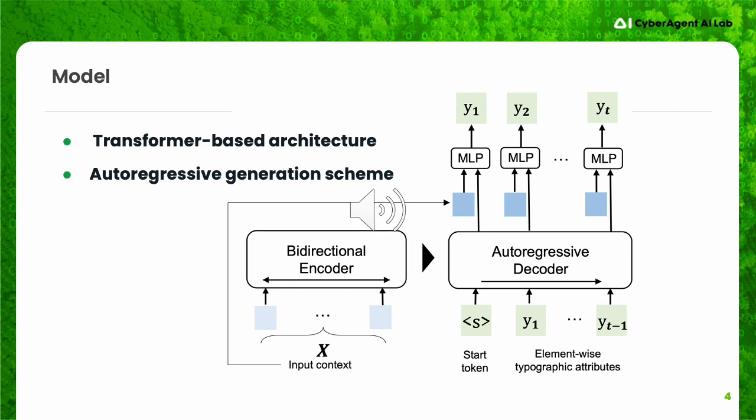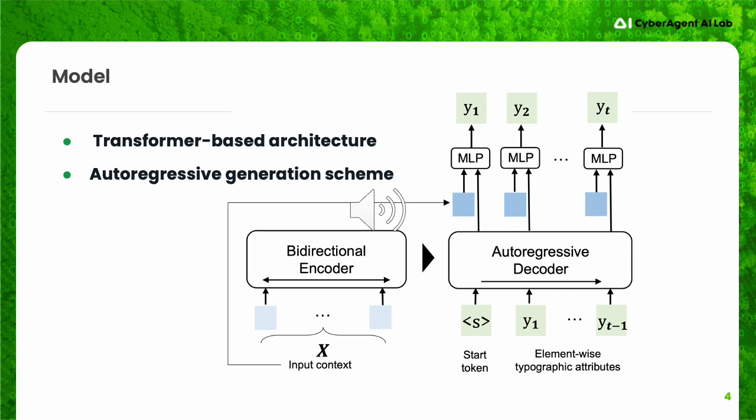Our typographic attributes have semantic and geometric quantities. We show illustration of the typographic attributes in the figure. We extract features and discretize continuous attributes based on the k-means clustering.